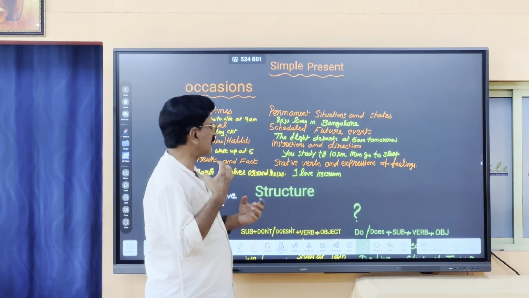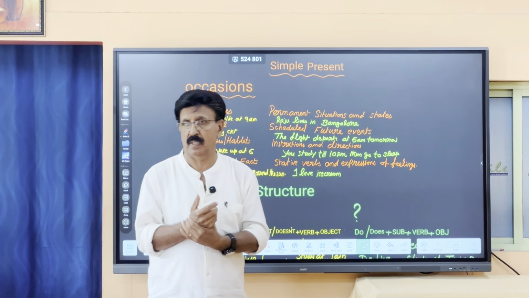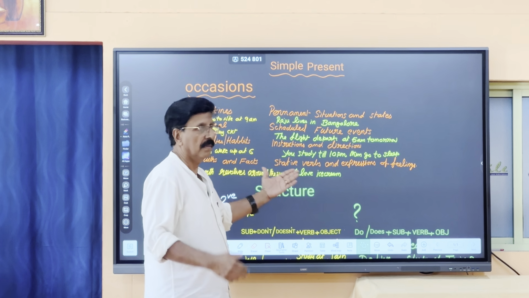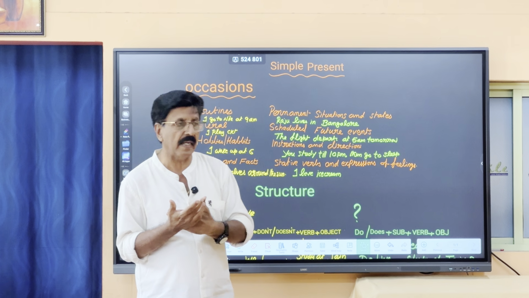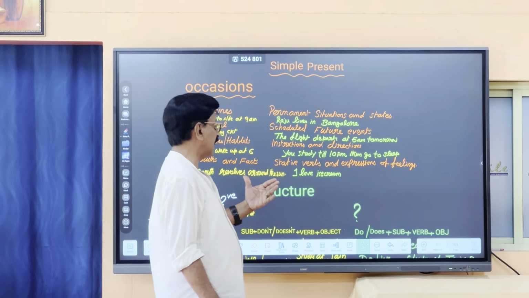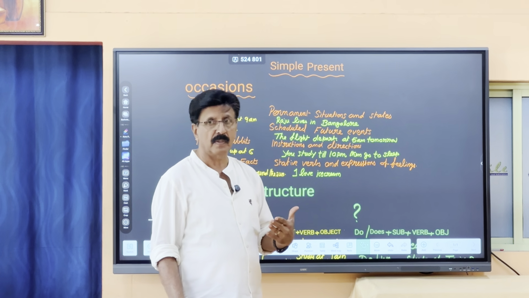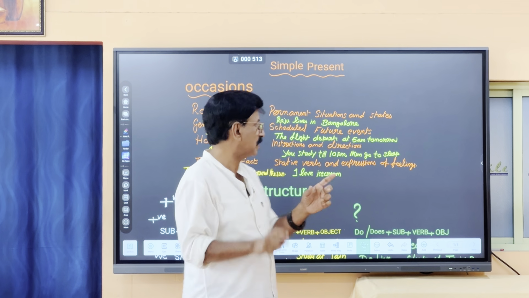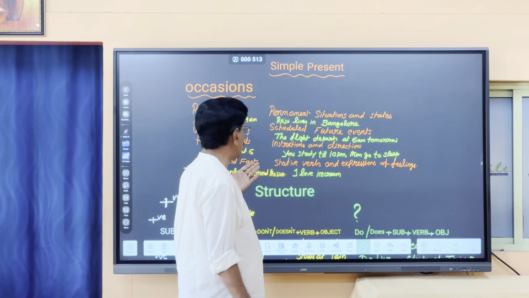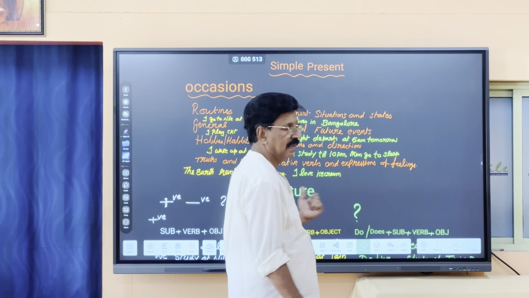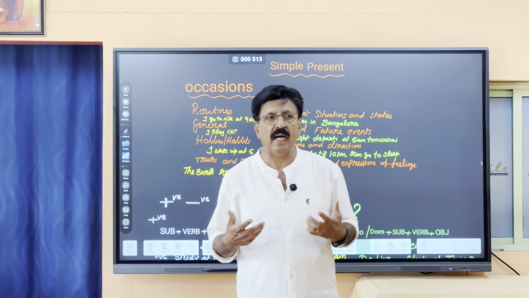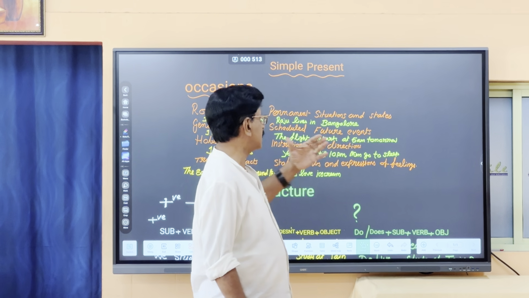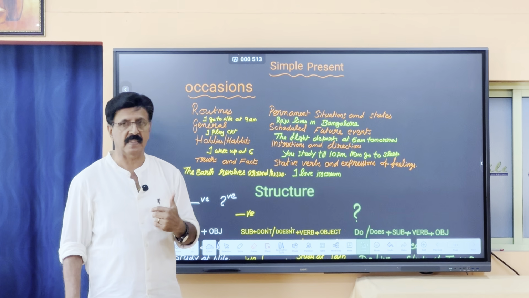Now, when you give instructions and directions, here I have given an example. A parent is telling a child, you study till 10 a.m., then you go to sleep. So study, go, everything is in simple present tense. Okay, no past tense. Then stative verbs and expressions of feelings. Some of our feelings. I love ice cream. Okay, all these places we use simple present tense.